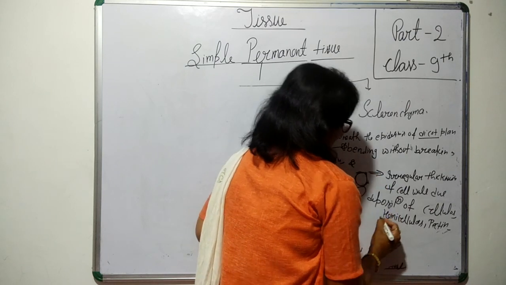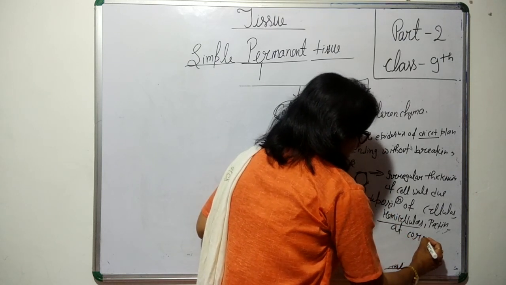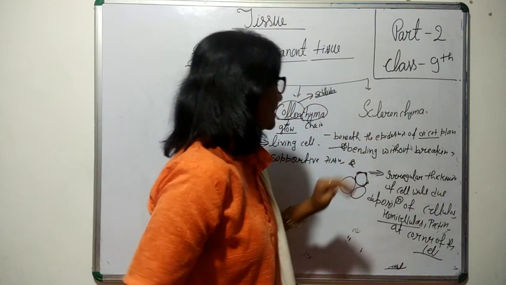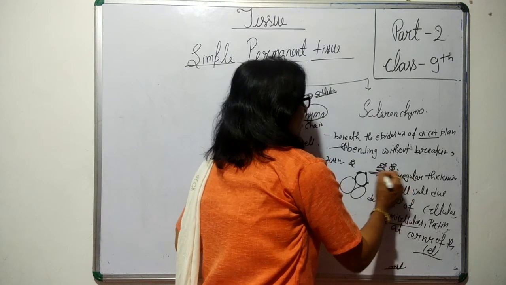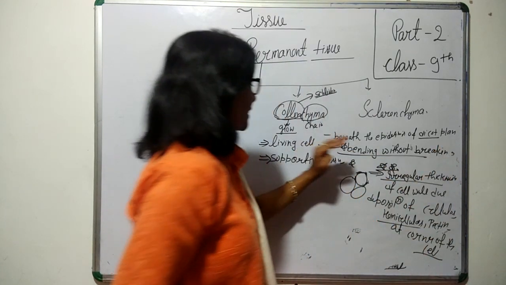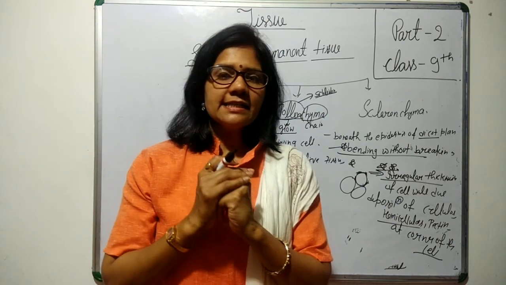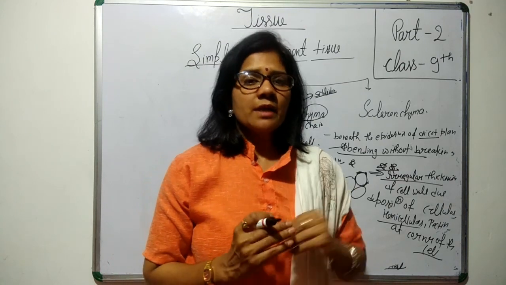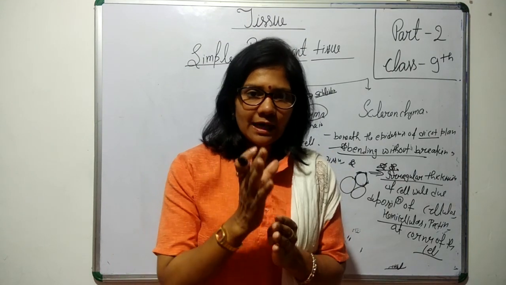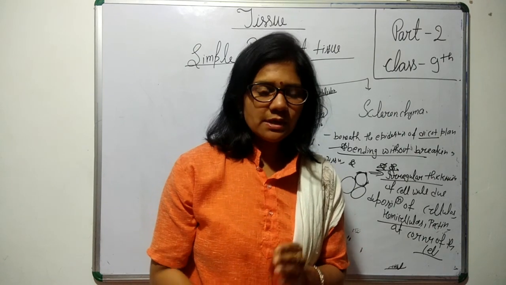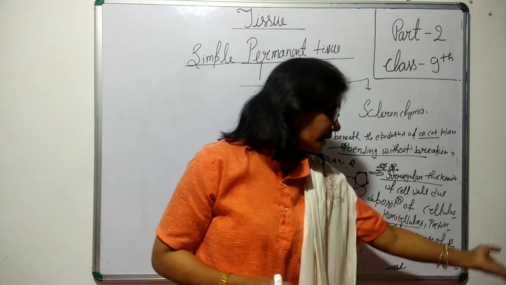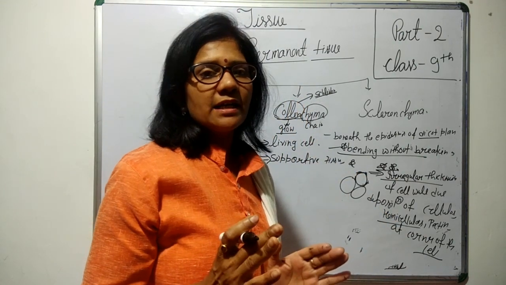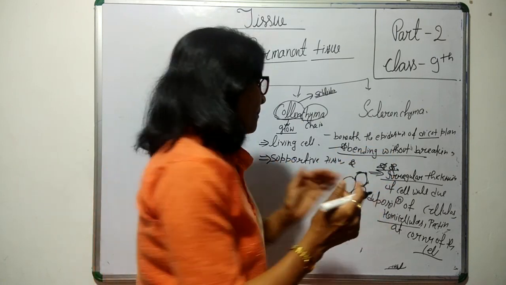Due to this, at the corner of the cell. Okay. There are two important things about the collenchyma. Then the intercellular space: as we move toward the supportive cells, the liveliness of the cell will reduce and the intercellular space between these cells will reduce. So in comparison to the parenchyma cell, they are comparatively compact.